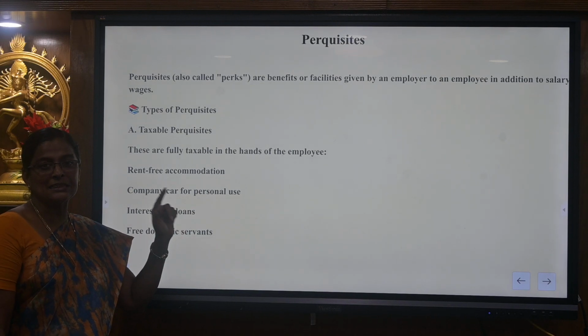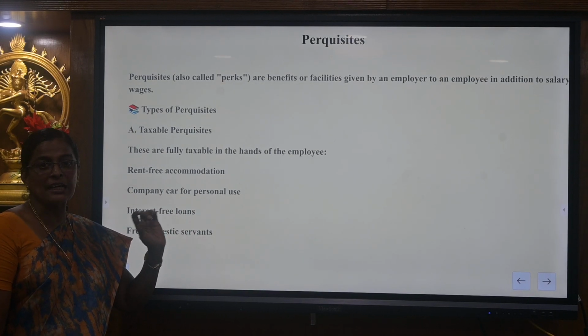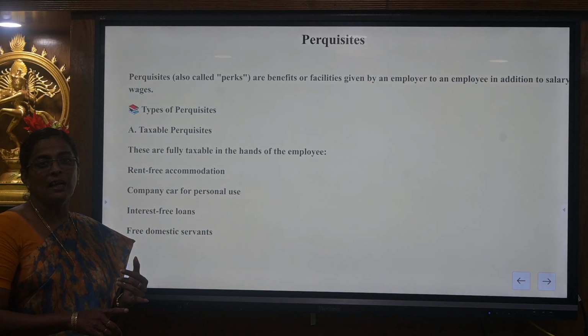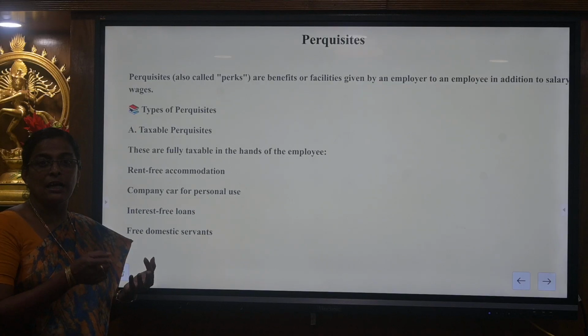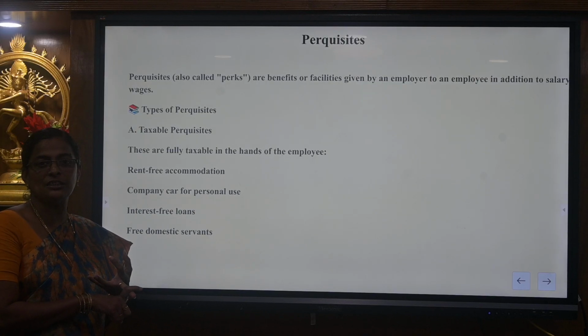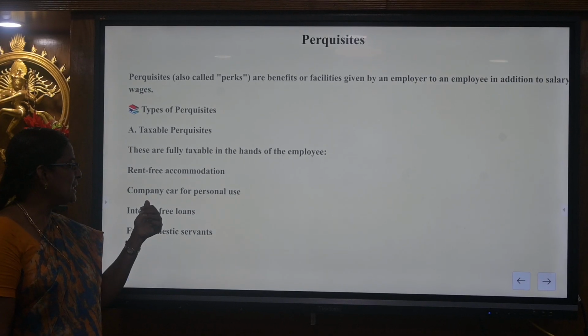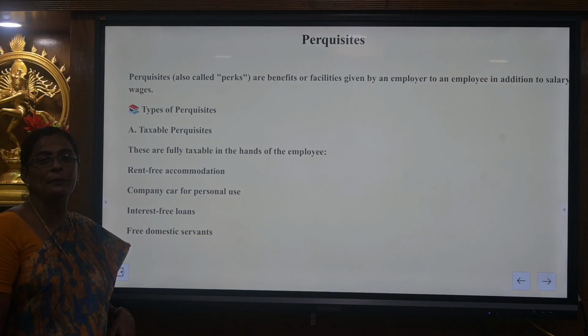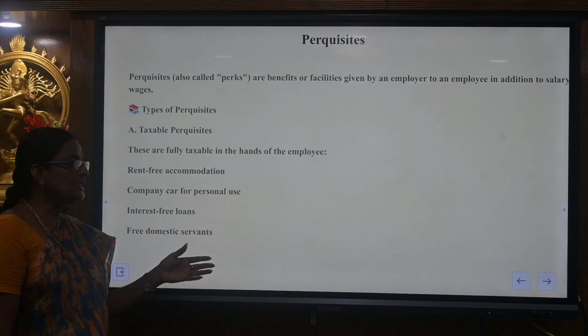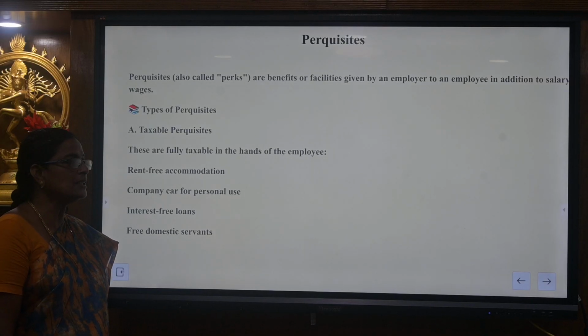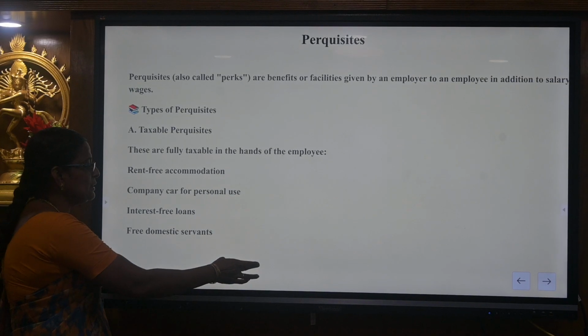Under this, where the exemption is claimed, the salary includes salary and any allowances which have been received, other than those for rent-free accommodation purposes, should be taken into consideration to find out the percentage of exemptions. The next one is company car used for personal purpose, which is fully taxable in the hands of the employee. And interest-free loans, if anything has been taken by the employee, it is also taxable.